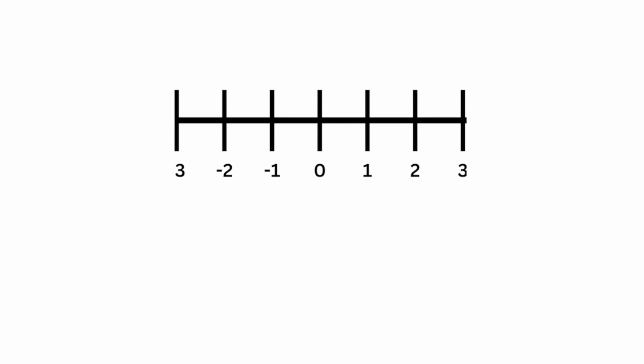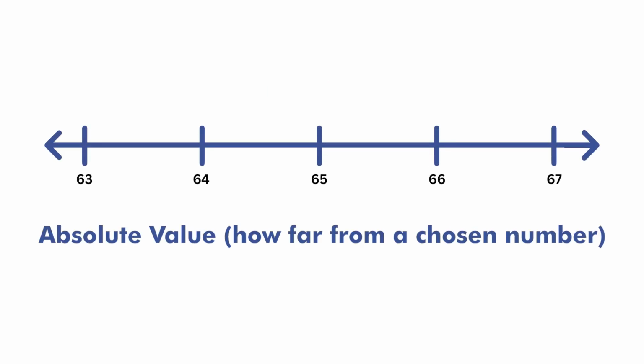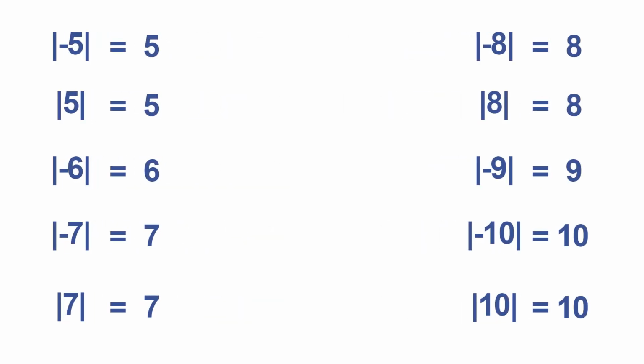The absolute value of a number is how far it is from 0, whether it's to the left of 0 on the number line or to the right of it. Or you could say that the absolute value of a number is how far it is from some other chosen number, whether it's to the left of it on the number line or to the right of it. The absolute value of a number is always positive.